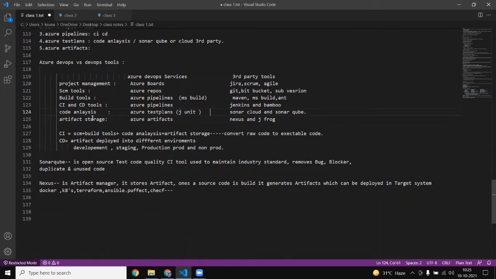Okay. And as I told you, what is SonarQube doing? We are using it for code analysis, meaning for testing purposes. What is the role of this SonarQube?